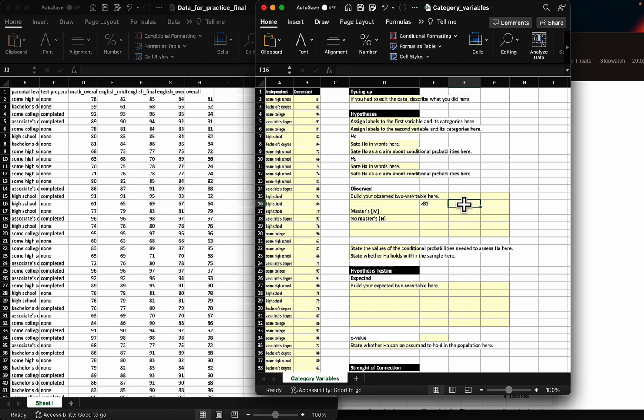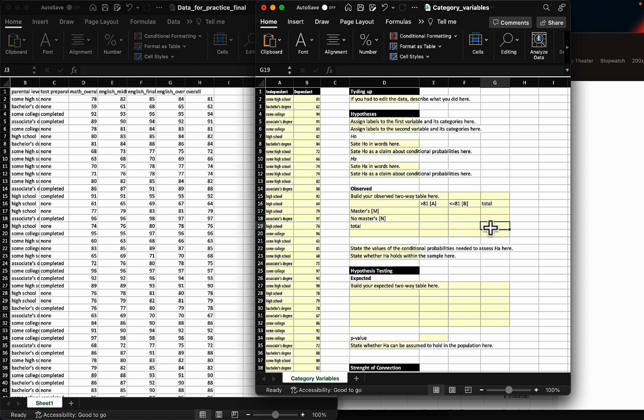And this one is going to be smaller or equal to 81, and I need my totals, and this is my basic layout. I said this was above average here, and this is below average.